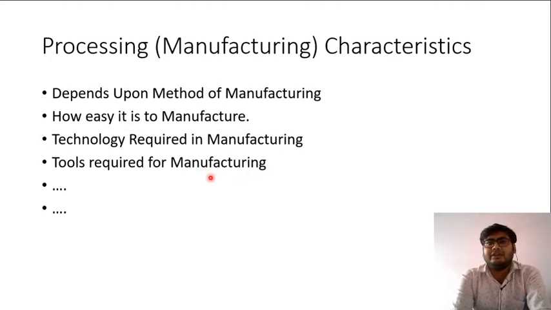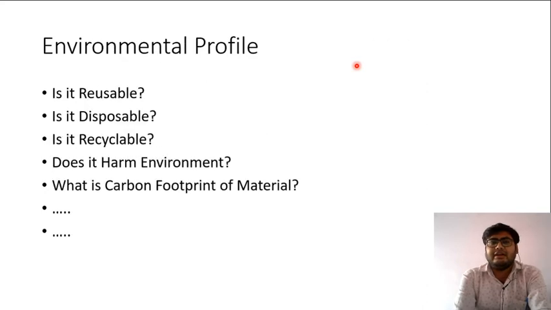Do we need lathe machines? Do we need casting equipment? All these should be considered while considering the manufacturing characteristics of a material. The third criterion is the environmental profile of the material.